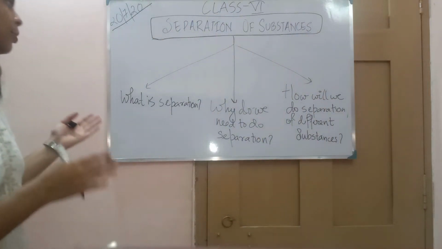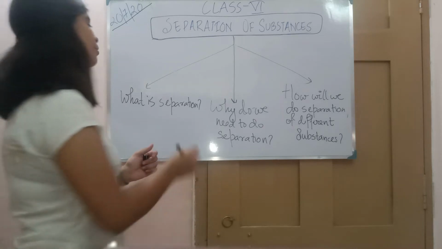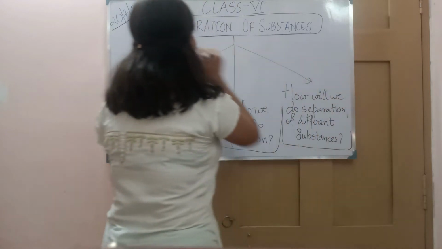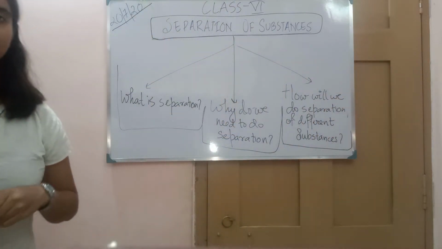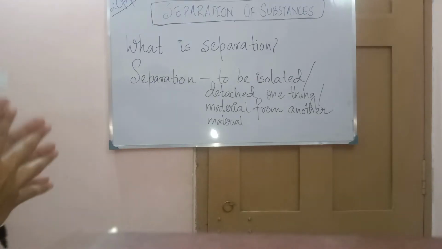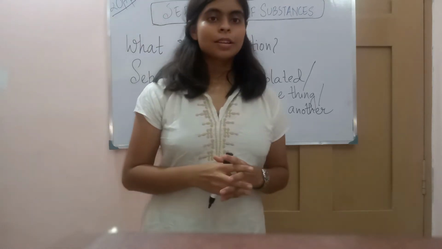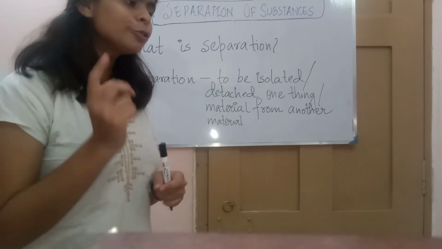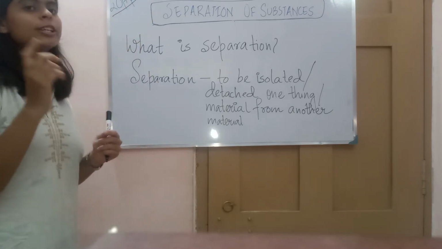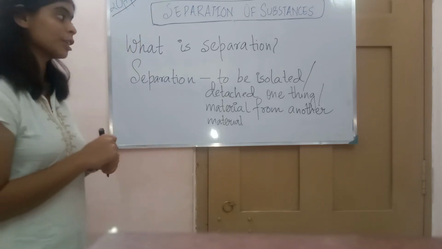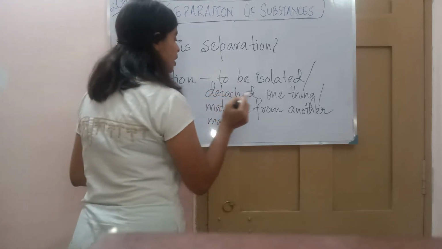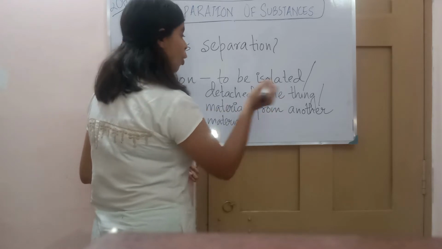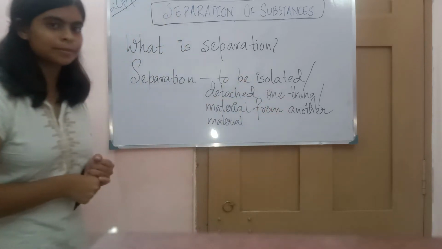So as you can see, this chapter will deal with these 3 questions that have arisen due to the heading of the chapter. So now we come to the first question, what is separation. We have to understand the meaning of the word separation. Separation is to isolate, to detach one thing or material from another material.